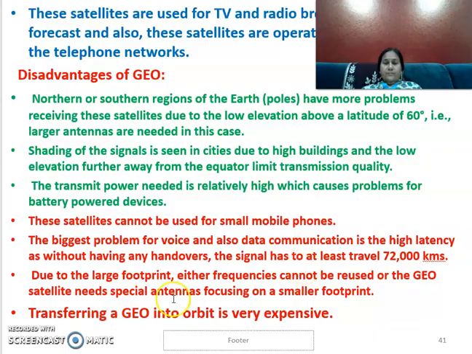And there should be very special and focused antennas required for a small footprint area. Depending upon whether the footprint area is large or small, the antenna has to be designed. And transferring the satellite towards its orbit is also very expensive compared to LEO and MEO. The transfer of the satellite towards its geosynchronous orbit is also very costly.